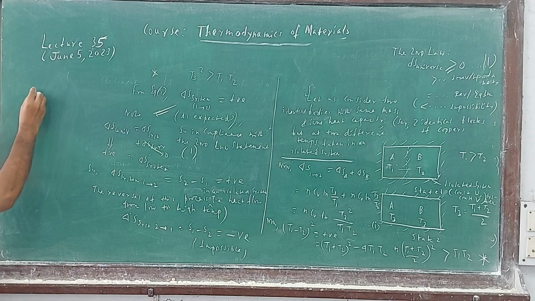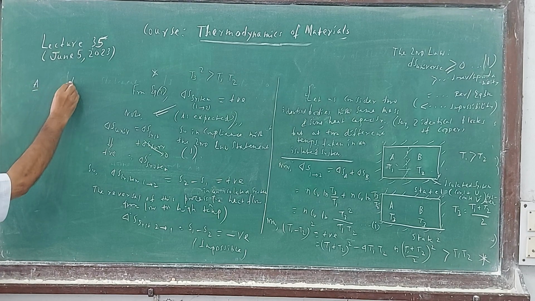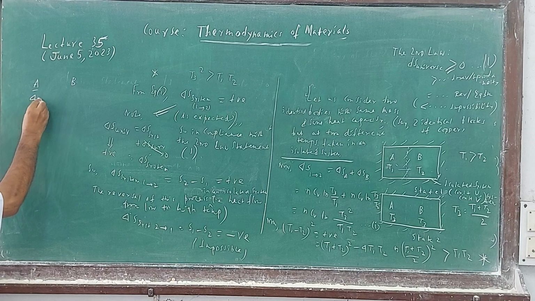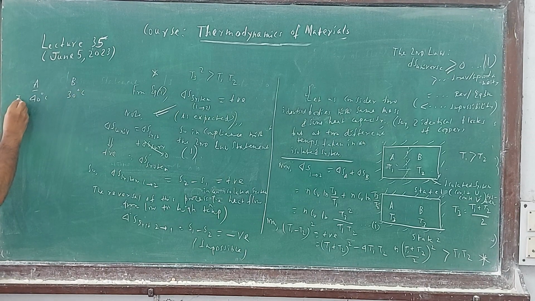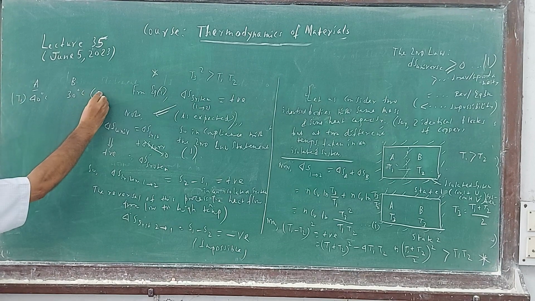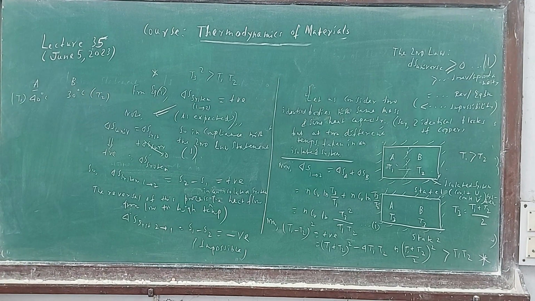Follow this. Suppose two bodies, A and B. Initially 40 degrees centigrade and 30 degrees, this is our T1, this is T2. You remember we ended up at T3. Follow the spontaneous process. When the high temperature is greater than the low temperature, heat will flow from high to low temperature, which means it will decrease the higher and increase the lower.